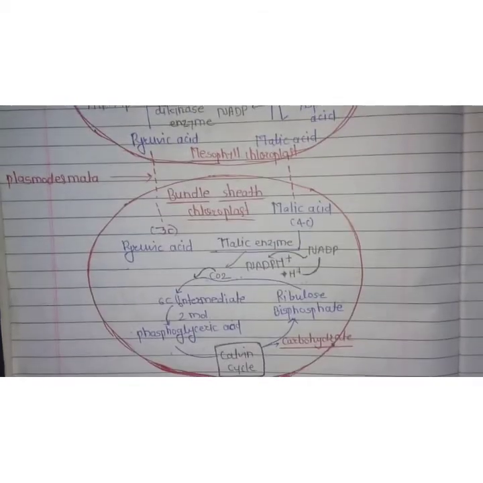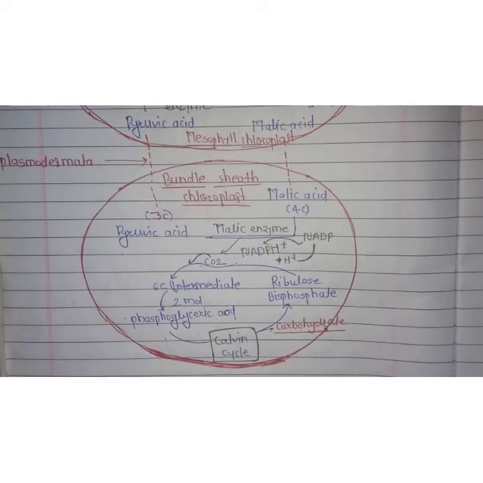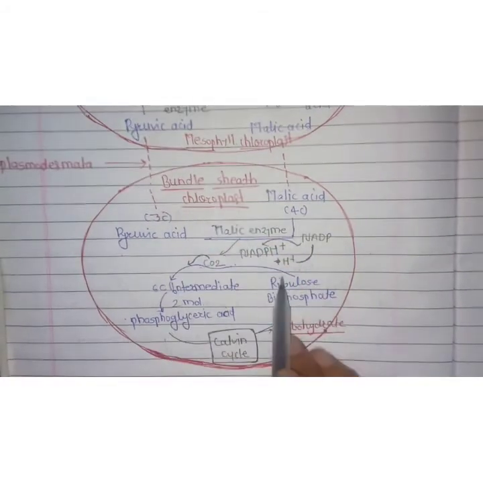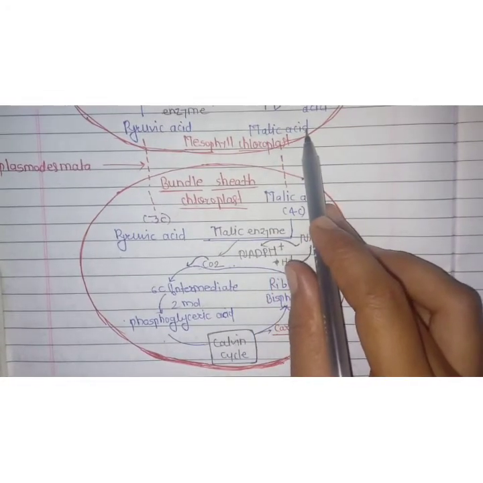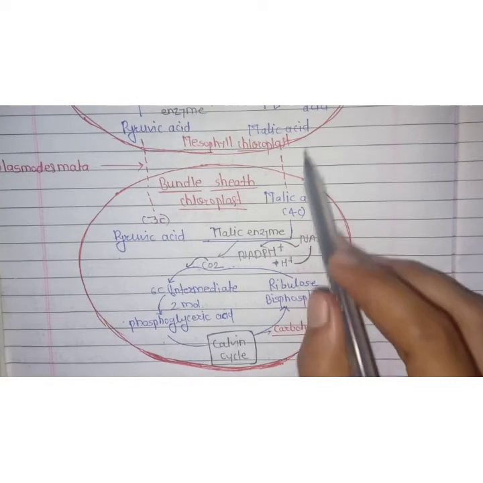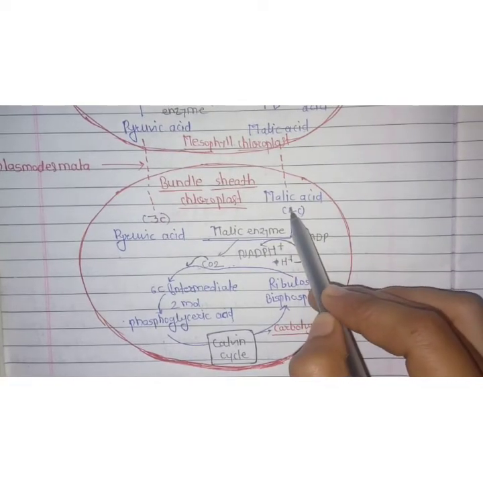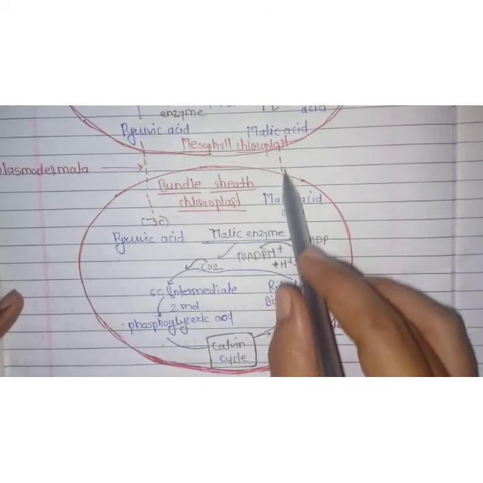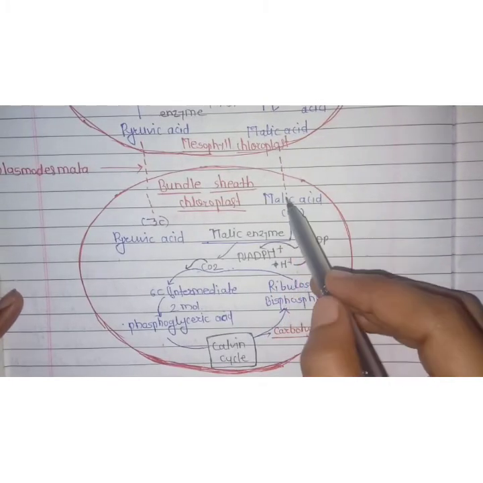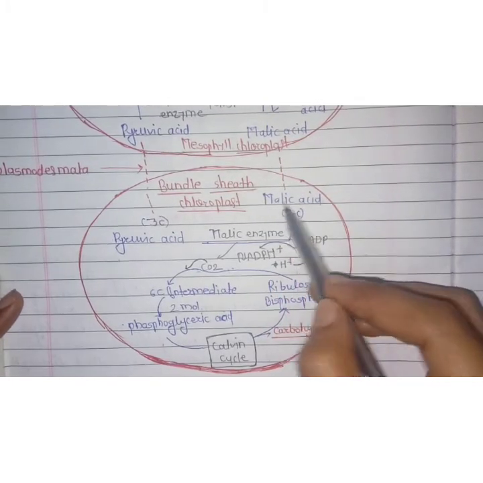Here we see the bundle sheath cell chloroplast. Once malic acid is formed inside the mesophyll cells, it enters the bundle sheath cell through plasmodesmata, which are for cell communication.